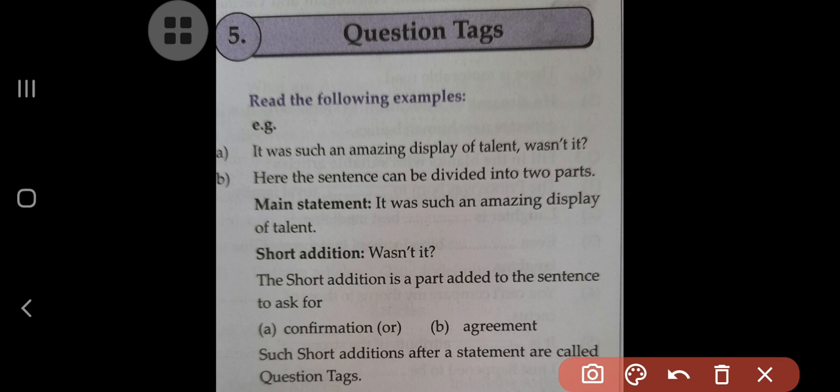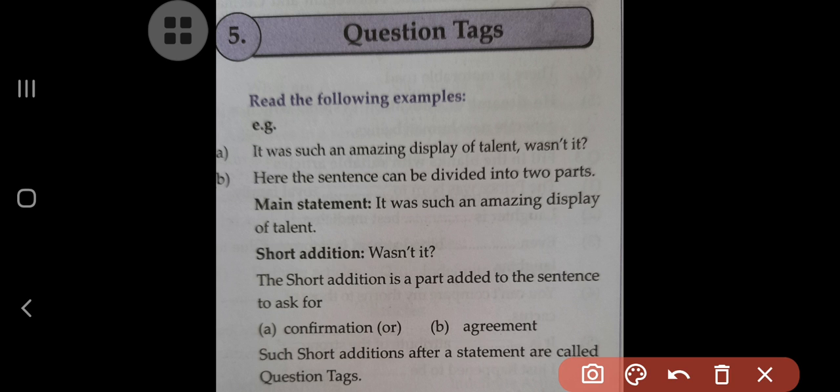a very important aspect as far as the grammar is concerned. That is question tag. Now, question tag means what? Question tag is some words we are adding to the statement in order to get the confirmation.